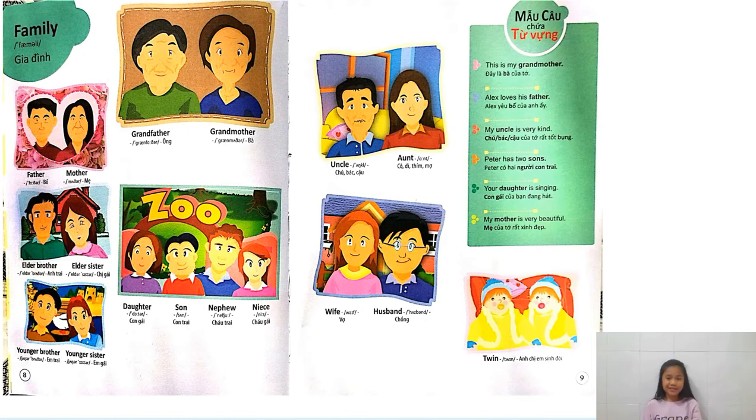Well, we can also use this structure to introduce people that we know outside, but not persons that are in our family, such as our friends. This is my friend. This is my teacher. This is my boss. This is my worker. Yes, but that's it.